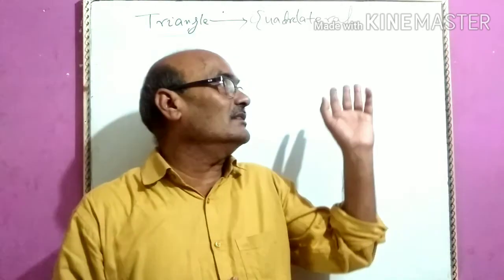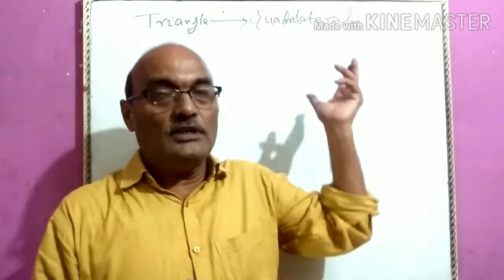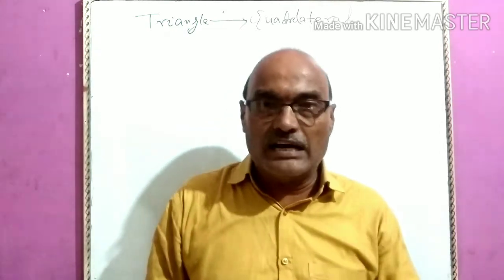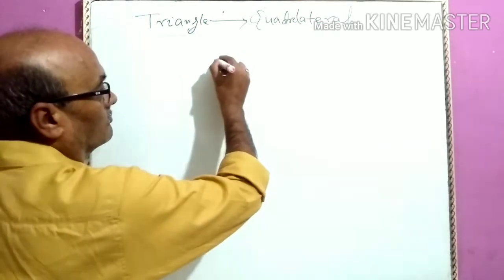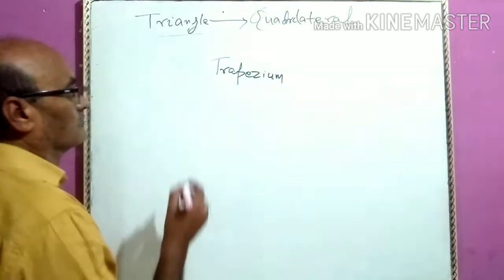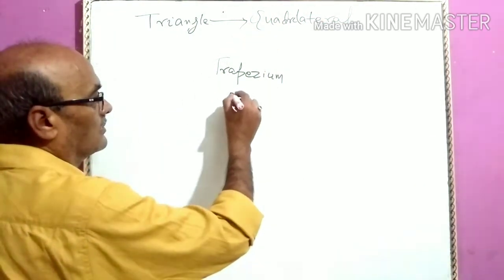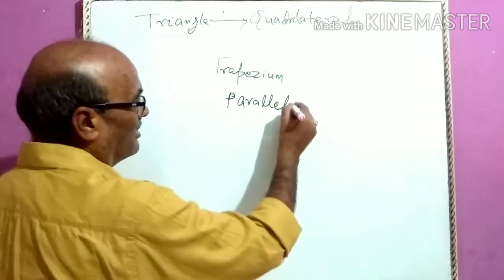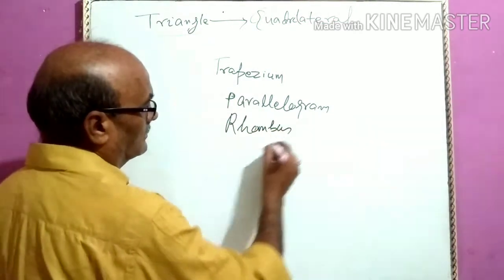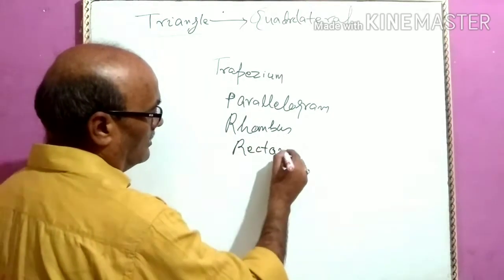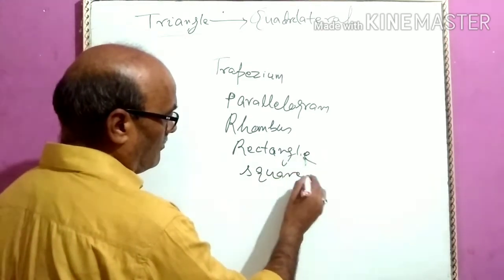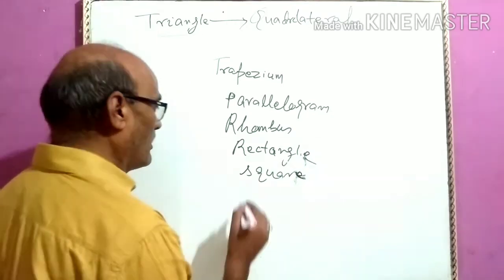Since I am interacting with quadrilaterals, I mean to say that the convex quadrilateral has been classified into many quadrilaterals and their names are such as trapezium, and the most popular quadrilaterals: parallelogram, rhombus, rectangle, square, and kite.